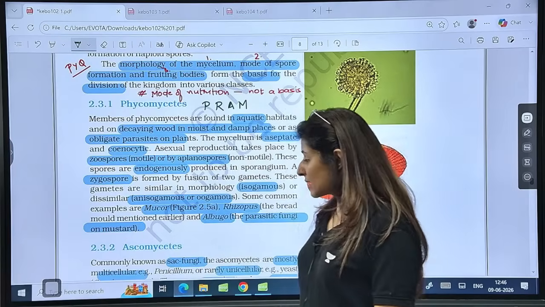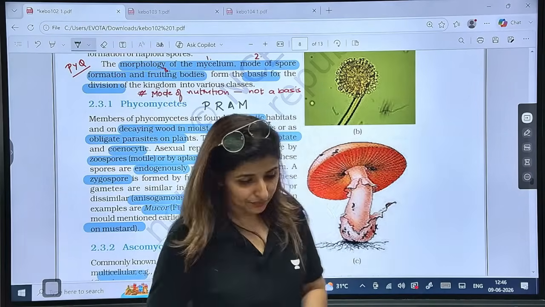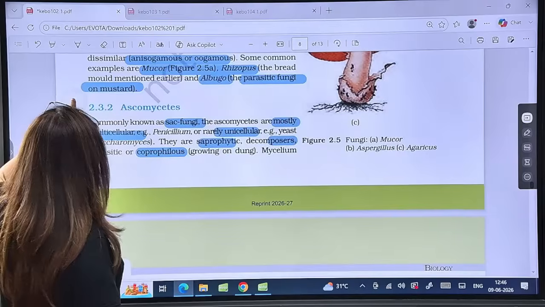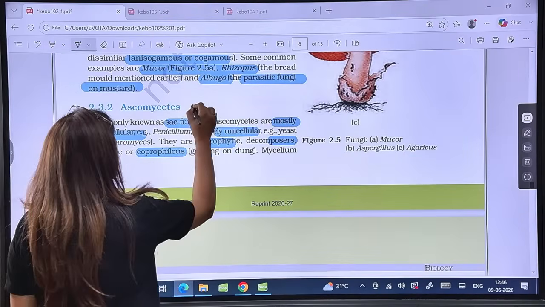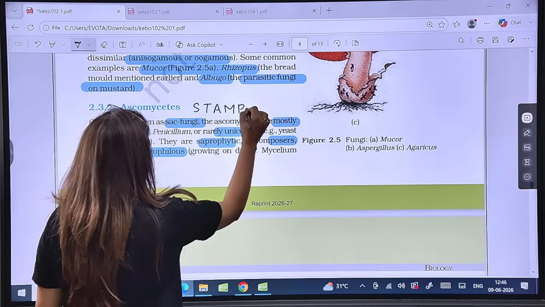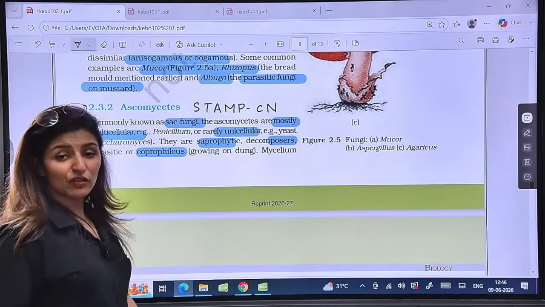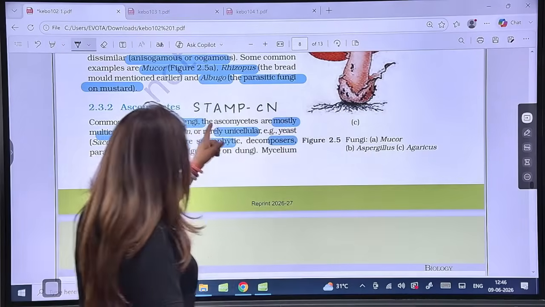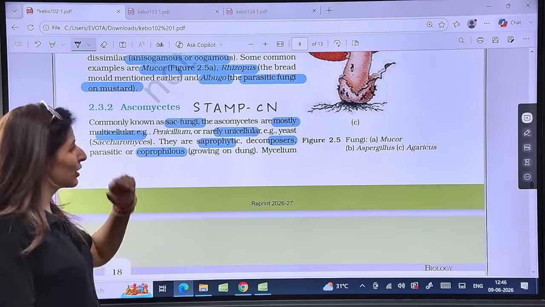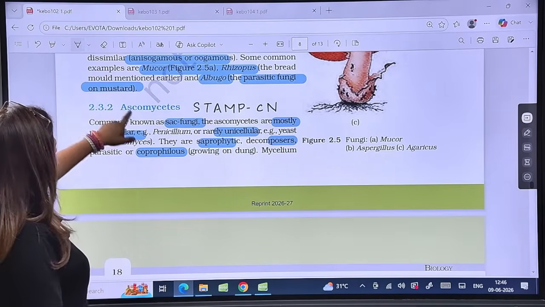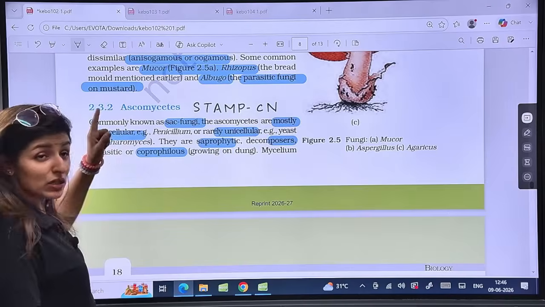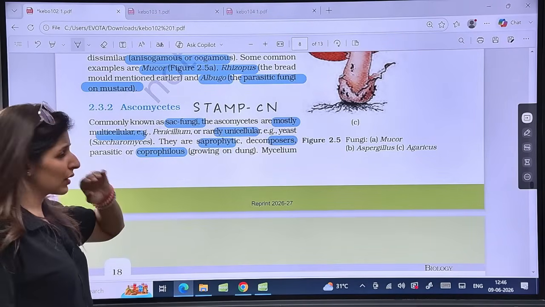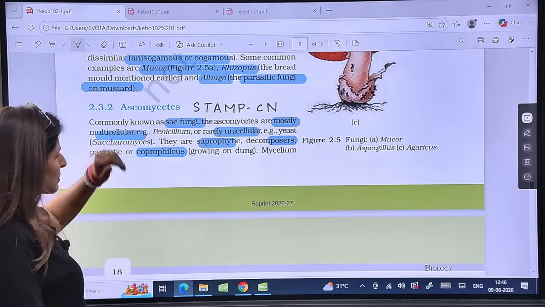Then guys, for Ascomycetes, we have STAMP CN. Is it clear? Now, see here. So for Ascomycetes, we have STAMP CN. This mnemonic has been made by one of my students in our paid batch, Preeti. She made this awesome one. Otherwise, I never found a mnemonic for Ascomycetes. Anyways, Ascomycetes, commonly known as sac fungi, mostly multicellular. But there will be the yeast, which is the unicellular one. Penicillium is multicellular, by the way.